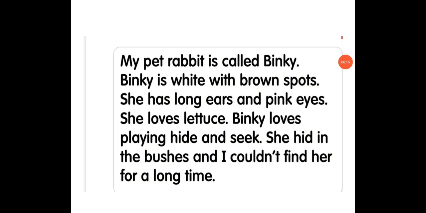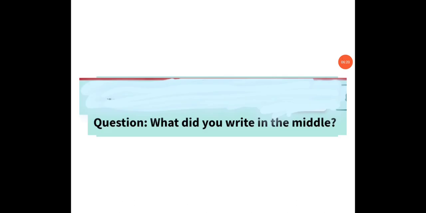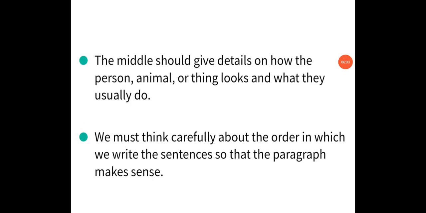Here the animal is Binky, and we write down what is special about Binky. So now next, tell me, what did you write in the middle? When you write a paragraph, in the middle you should give details of how the person, animal or thing looks and what they usually do.